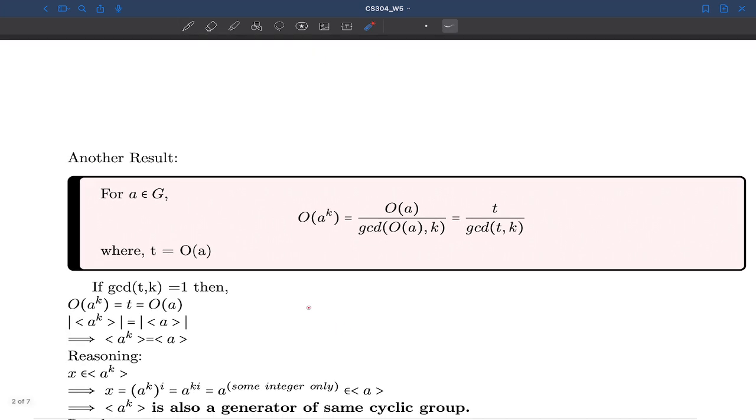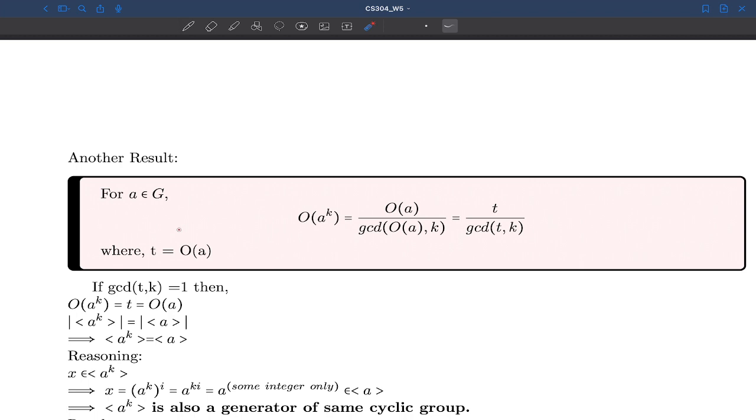Then what can you say by seeing that the order of these two elements is the same? It means the cardinality of the set generated by this element and this element is the same, right? Because we know that an element generates some part of my group, and since the order of these two elements is the same, they will generate the same number of elements.